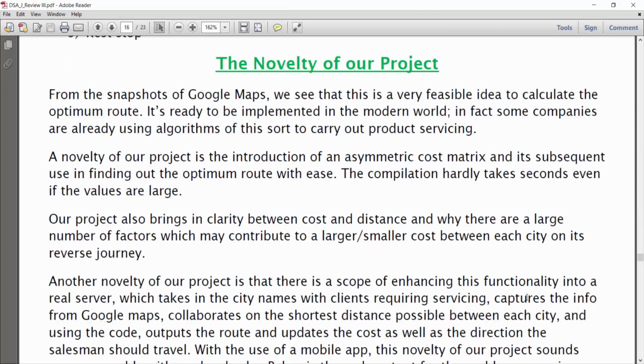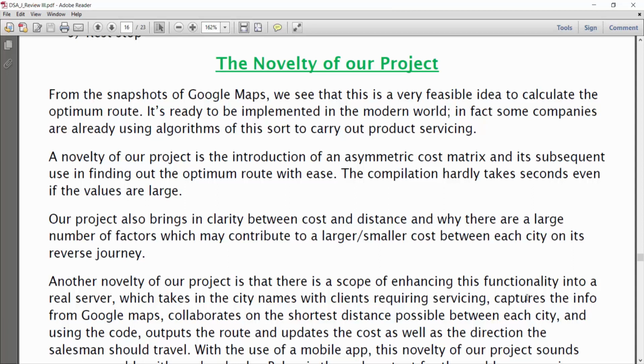Novelty in our project. A novelty of our project is the introduction of an asymmetric cost matrix or asymmetric distance matrix and its subsequent use in finding the optimum route with ease. The compilation hardly takes seconds even if the values are very large. Our project also brings clarity between cost and distance, and why a large number of factors may contribute to a larger or smaller cost between each city on its reverse journey.